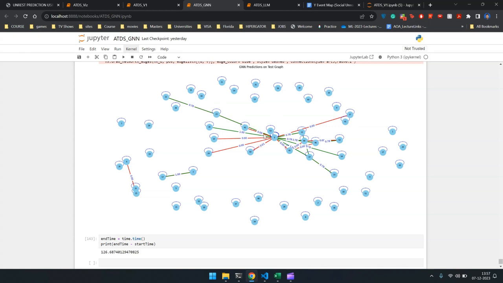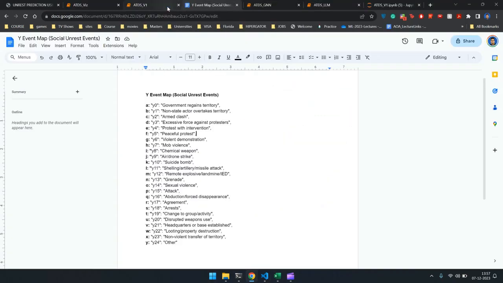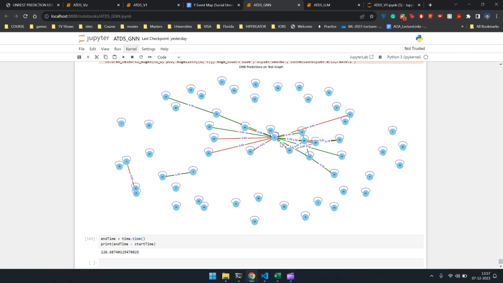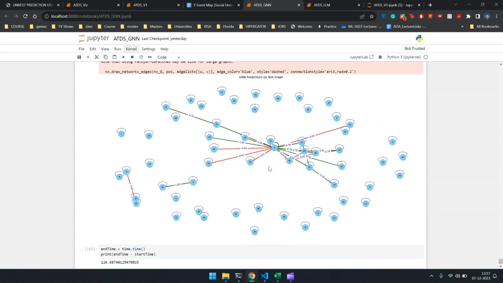The green edges stand for higher probabilities. So as you can see, this is 0.78, and here we have a probability of 1. And it shows that there is an almost guaranteed chance that an event of the type specified here will happen between these two actors. There is a map between the numbers here, 26 and 0, to the actual countries they stand for. So that is what our GNN is doing.